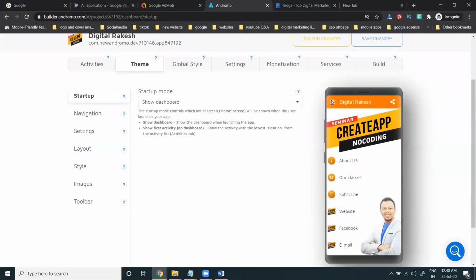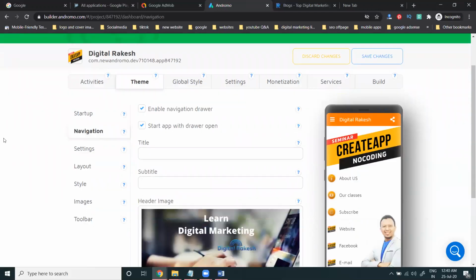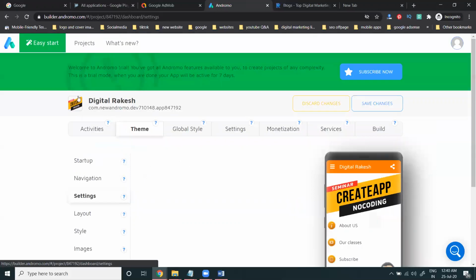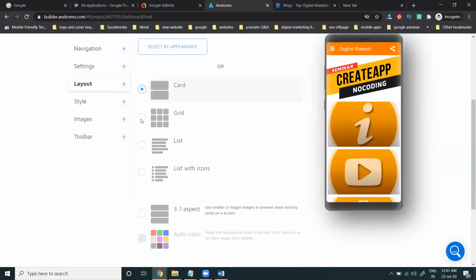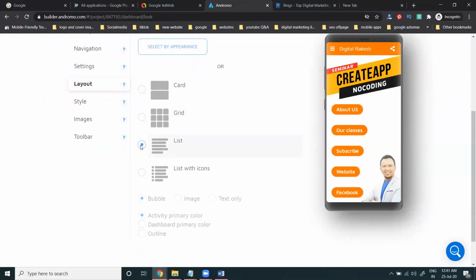Now in this, here is the option. Navigation, done. Settings, done. Layout. We have to choose the card option, grid or list option. We can choose the list. Here every option will be there in the particular things.